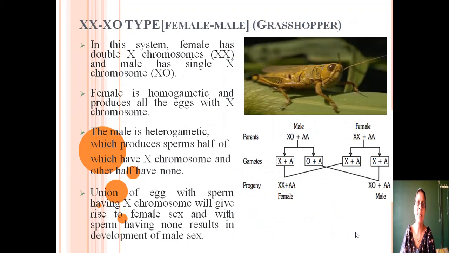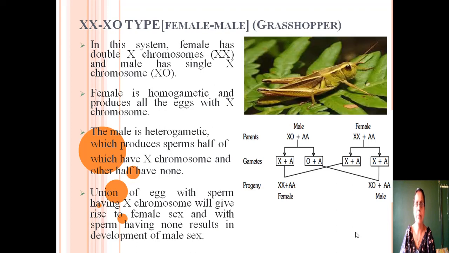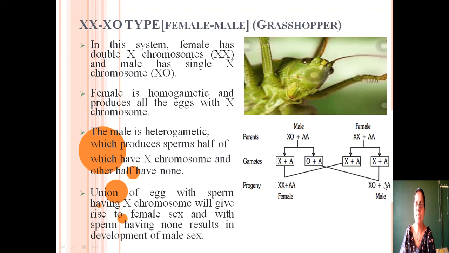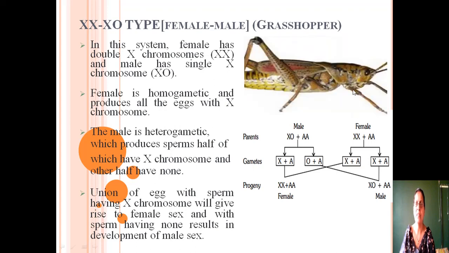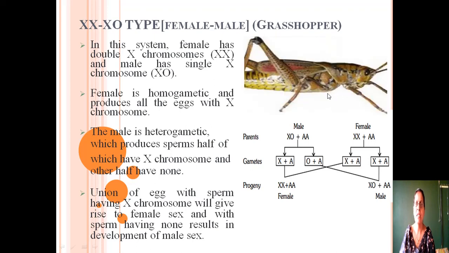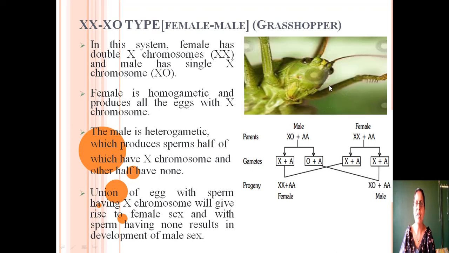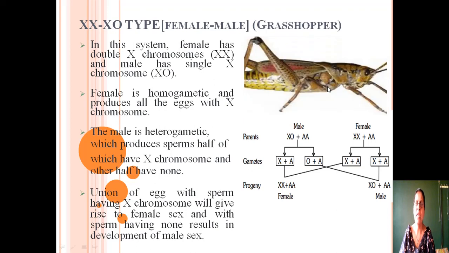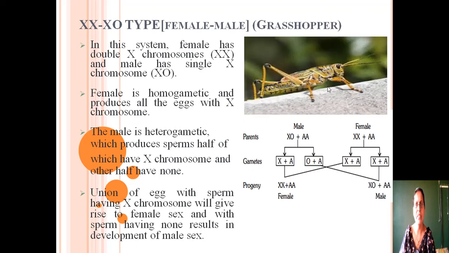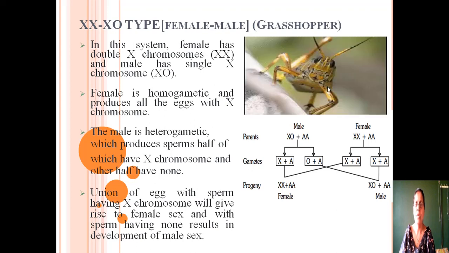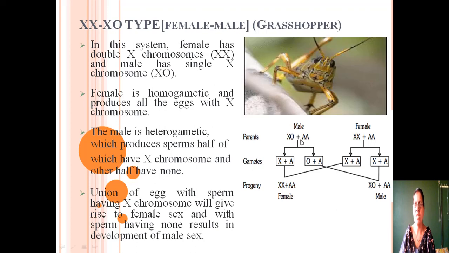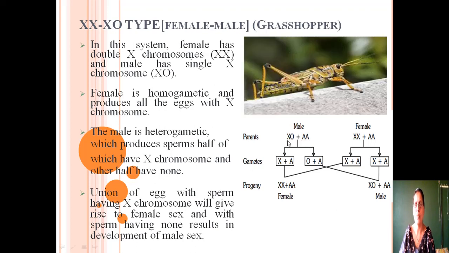Next come to XX female, XO male type sex determination. This type of sex determination is found in grasshoppers. This is a grasshopper where you can see this type of sex determination. In this case, the females generally contain two X chromosomes and the males contain only one X chromosome. The other X chromosome is absent in the male. So this is the male grasshopper, which contains two sets of autosomes and one X chromosome.